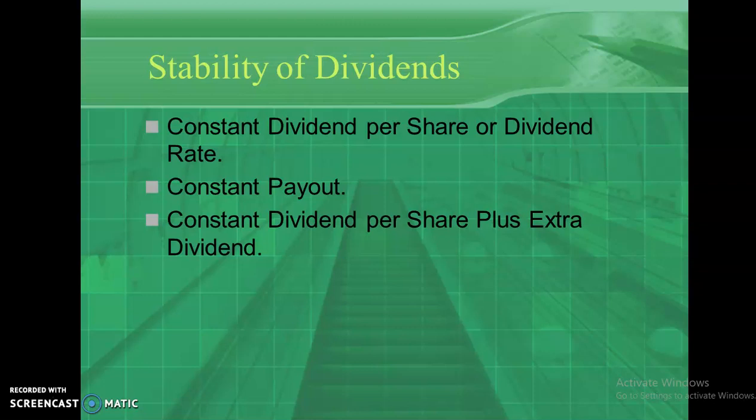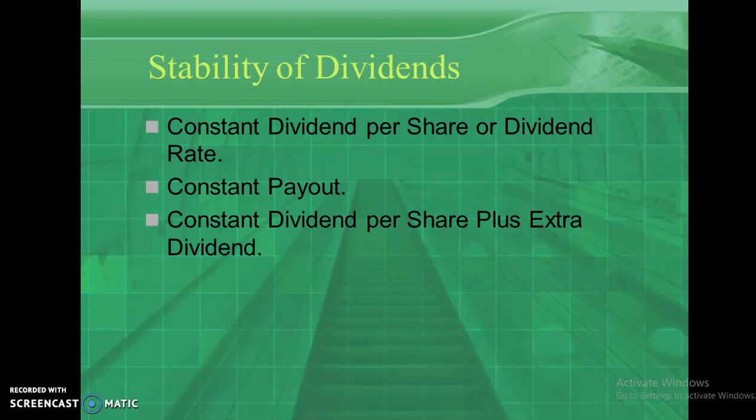That ratio is known as dividend payout ratio. So DPS divided by EPS into 100 is known as dividend payout ratio. So the company decides to give every year a certain percentage dividend payout ratio to the shareholders. That's also a stable policy adopted by the company for declaring the dividend to the shareholders.